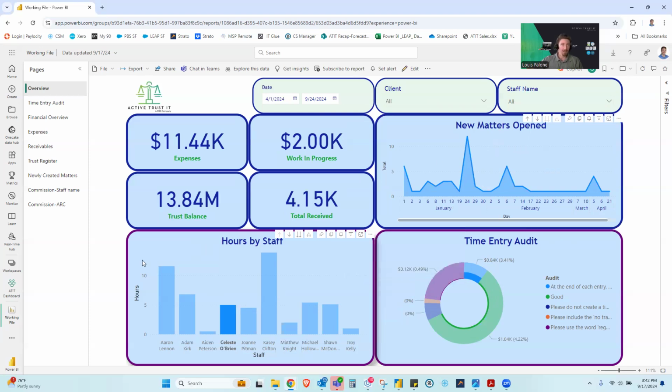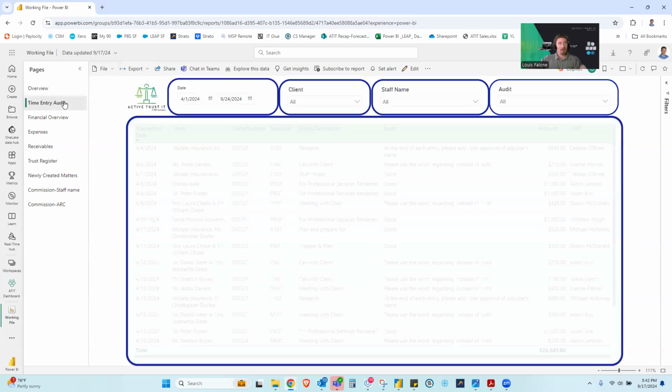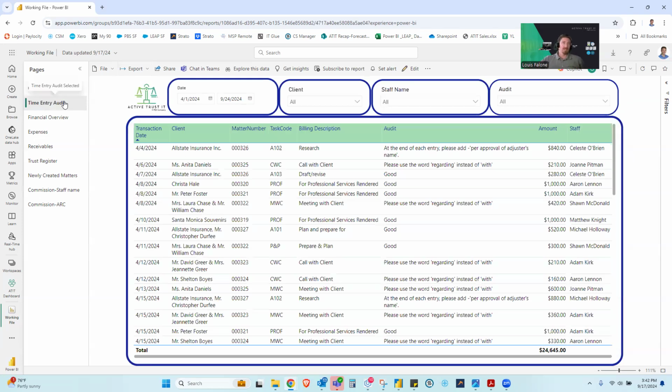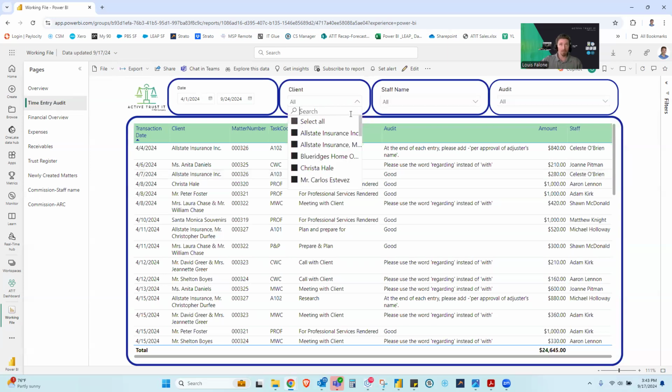If you're using Leap billing, this will come in handy as it will flag any time entry that needs to be revised before the invoice is produced. Which is right here in more detail. So this is the whole time entry audit. There's a column that is looking at the billing description. If that billing description does not pass the audit, you will get a little description in this column advising how to fix the billing description to then pass the audit. If everything looks good, you will just have a good notification here. You can filter by client or by staff.